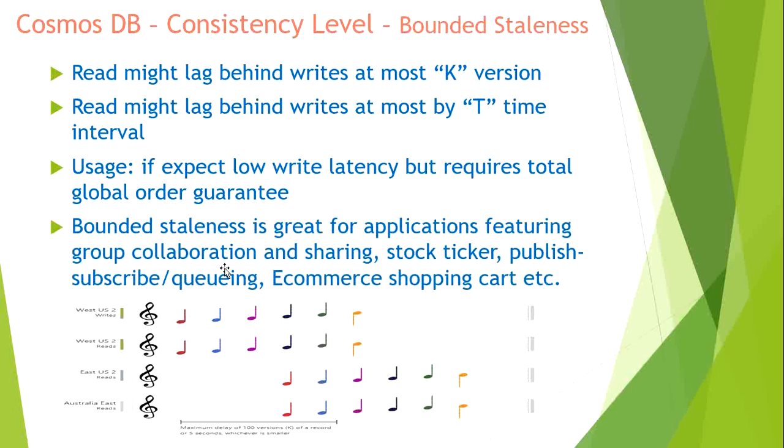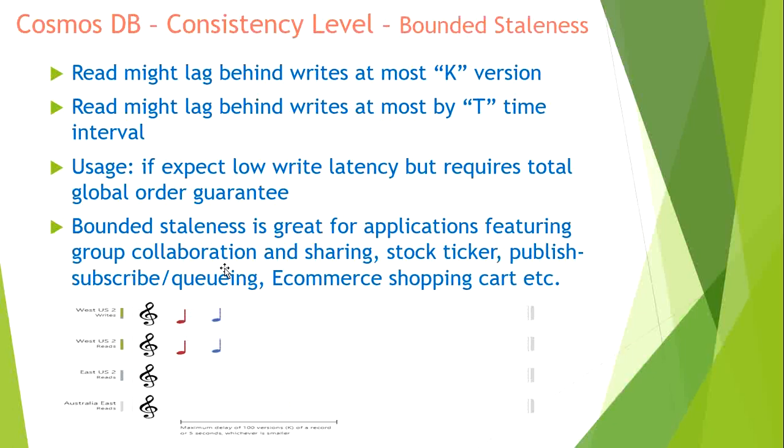Bounded staleness is great for applications featuring group collaboration and sharing, stock tickers, publish-subscribe queuing, e-commerce shopping cart, etc. Because if you're talking about the messaging system or the queuing system, you know this order matters a lot.